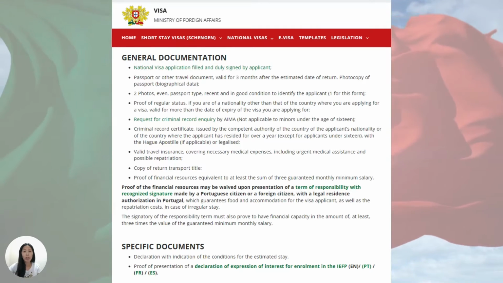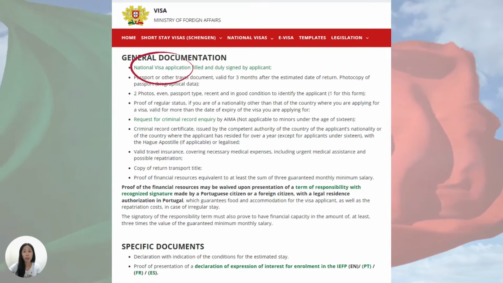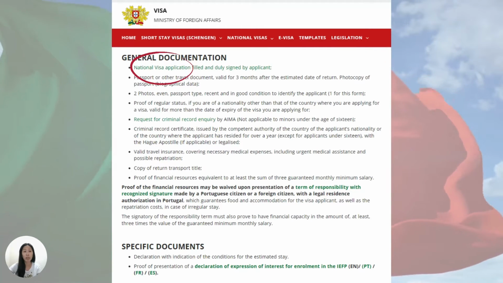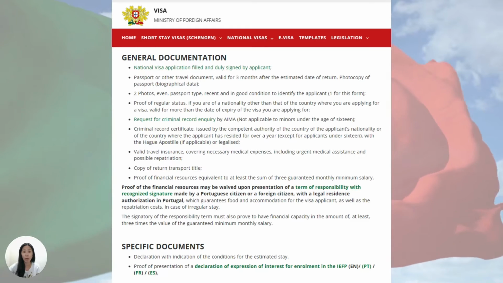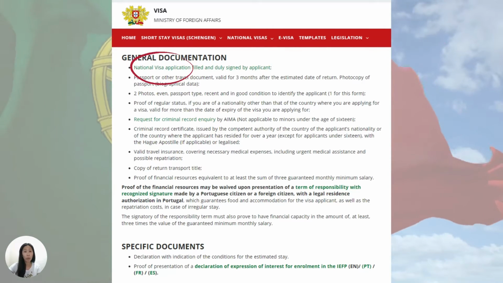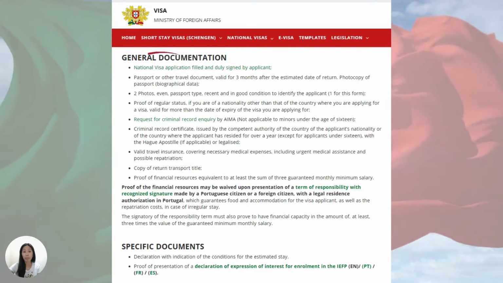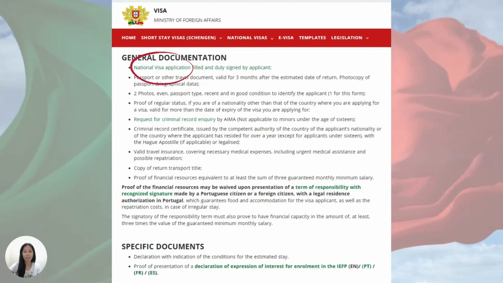I would also recommend accessing the form using the Microsoft Edge browser so you can type all your information directly into the PDF form, save and print it. But if you'd like to do it the old way, you can also print this out and fill it out using a pen. All right, let's start.